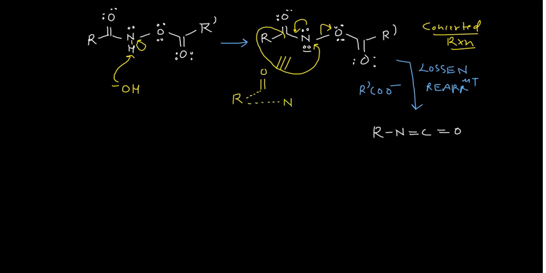This bond was already there, and nitrogen will start forming a bond with this one, and then this will break from here, that is O CO R dash. So basically it is the transition state. Bond breaking and bond formation are all happening in one step in that case. You see this R has moved with the electron pair from here to here, so I have shown it with this dashed bond, that means the bond is starting to break and it is forming a bond with this nitrogen, that means the bond is forming.